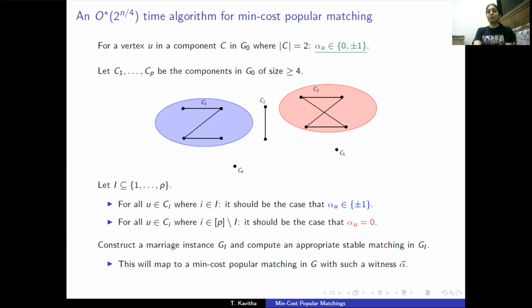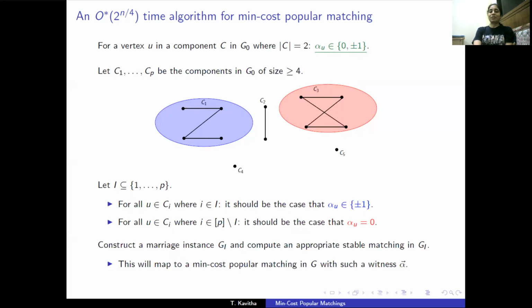Our goal is to compute a min cost popular matching in G that has a witness whose parities are exactly what is given here. So for vertices in connected components of size 2, it can be anything. And for vertices in selected connected components, alpha value should be either +1 or -1. For the remaining vertices, it has to be 0. So our goal is to compute a min cost popular matching in G that has such a witness. And we'll pose this as a stable matching problem in a new marriage instance G_I and compute an appropriate stable matching in G_I.